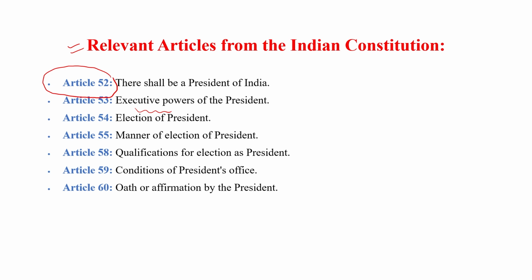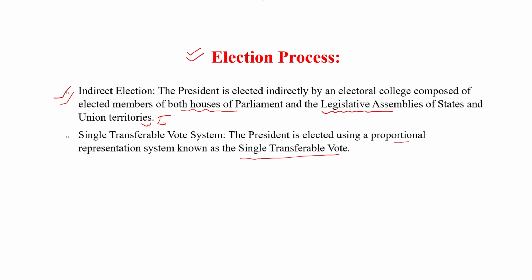Some articles related to the president: Article 52 says there shall be a President of India. 53, executive power of the president. 54, election of the president. 55, the manner of election of the president. 58, qualification for election as president. 59, conditions of the president's office. 60, oath. 61, impeachment.